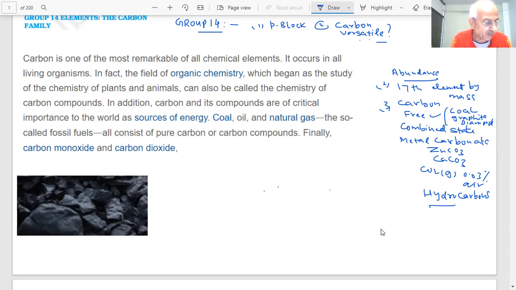Petroleum products are mixtures of hydrocarbons. In the combined form, carbon combines with hydrogen, oxygen, chlorine, sulfur, and also forms a large number of polymers and drugs. Organic chemistry is entirely about carbon containing compounds, and the living organisms contain carbon.